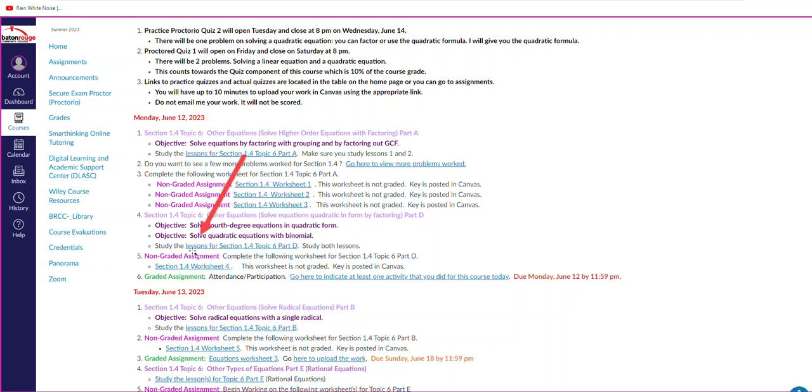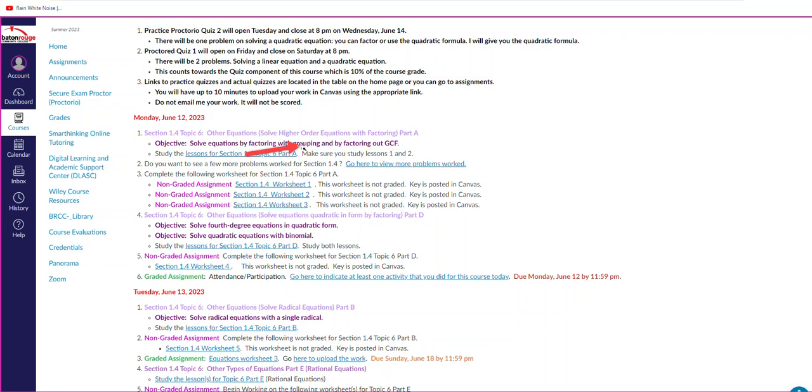For Monday, the only thing that's graded is your participation, and hopefully, the activity you describe is something that's from Monday. Something like saying, I learned how to solve factoring by grouping, because that's one of the things you have to learn on Monday.